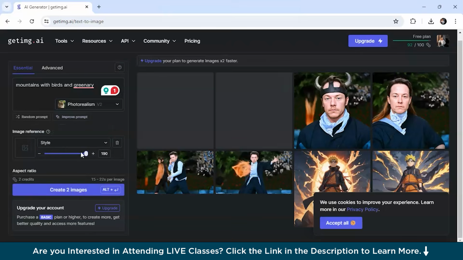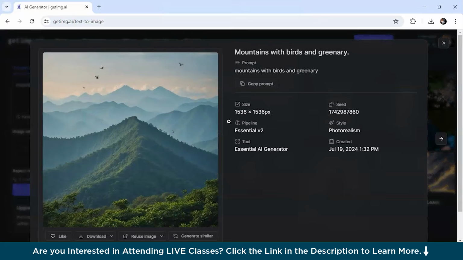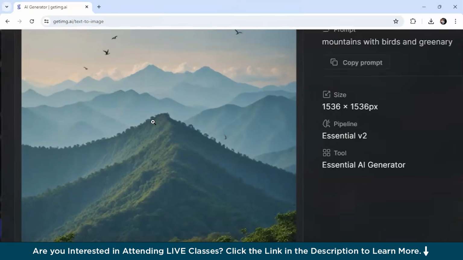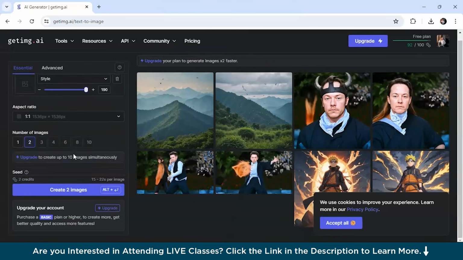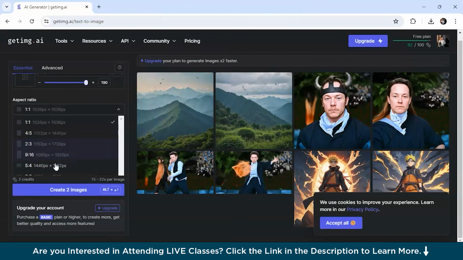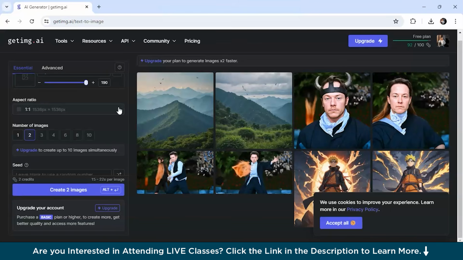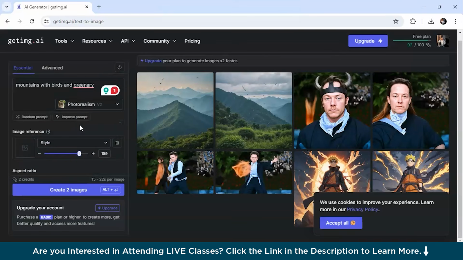You can also control the resolution and the style of the images. So it has generated the image for us. Let's check it out. Okay, the quality is really good, and the size is around this. You can change the size and the resolution. We have an option here, as you can see, aspect ratio. If I need my picture to be in this ratio, I can just simply click on that. Also, there are options for styling, so you can style according to your needs. You can level it up and down and change the contrast of the images you want.